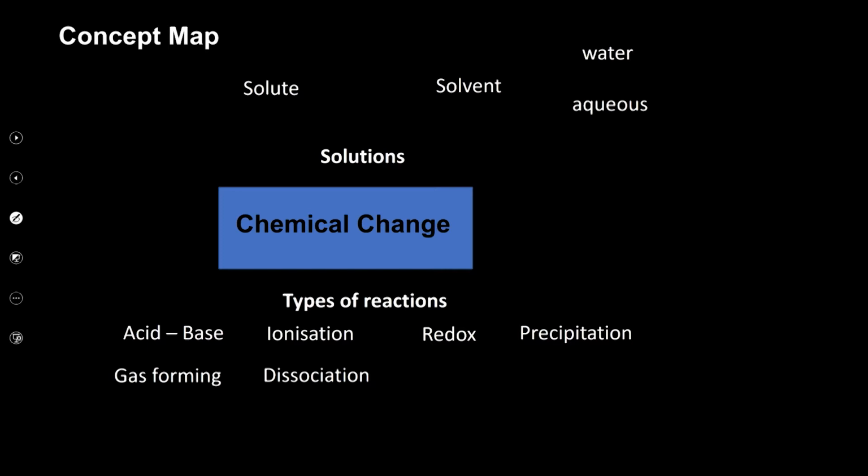So we'll look at solutions, but what exactly makes up a solution? It's a solvent, the substance in which a solute dissolves. So if you have a solute and a solvent, you actually get a solution. If a substance is dissolved in water, it gives us an aqueous solution. So this is what is going to be of interest to us for today, right?